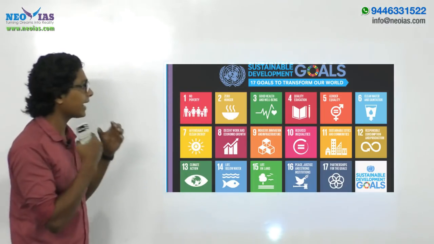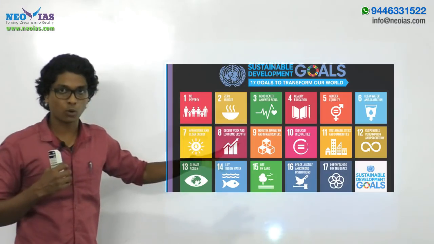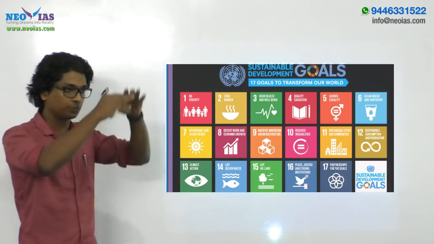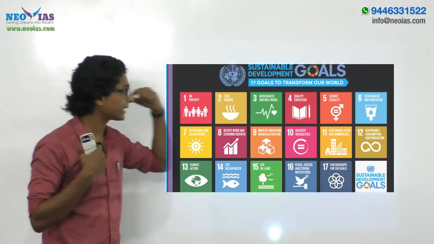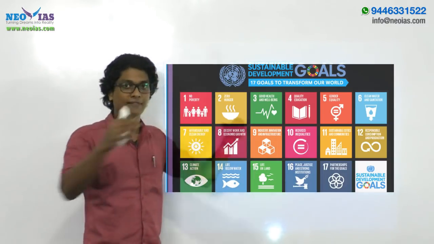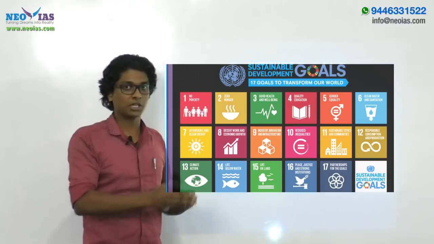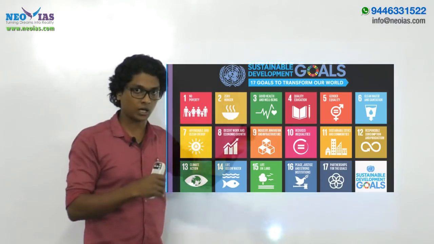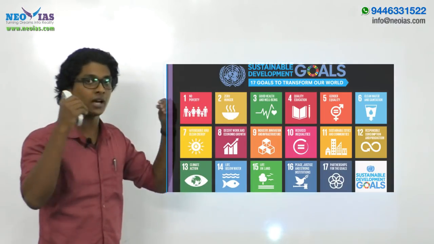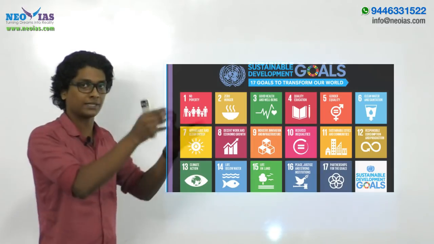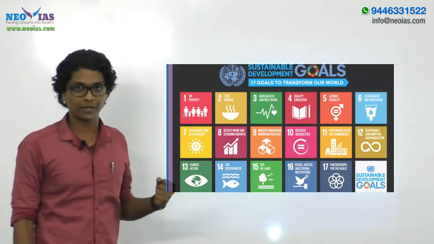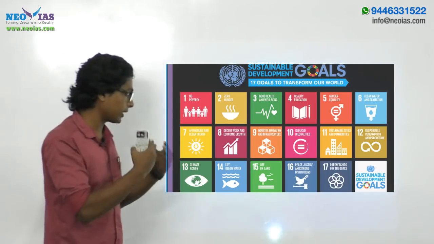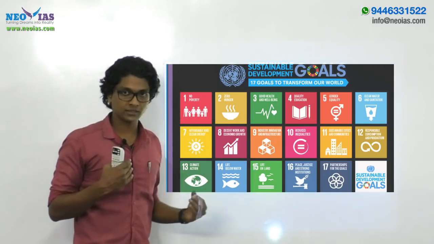So if you are writing an answer on the Smart Cities program, it should bring in this perspective: why it is important for India to attain sustainable cities. Because the development path which the sustainable cities, the smart cities or the urban centers follow will be followed by the suburban and the rural places, right? So this is a very important aspect you have to bring into your Mains answers.